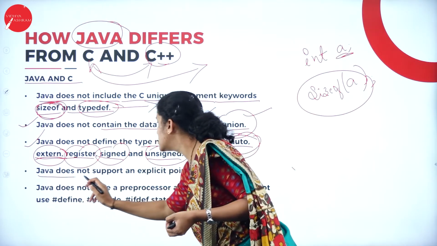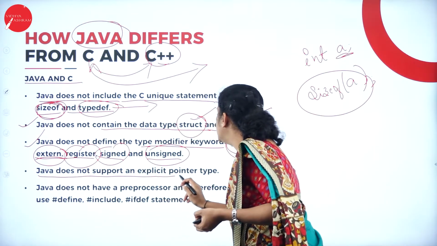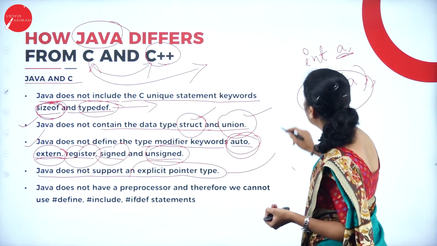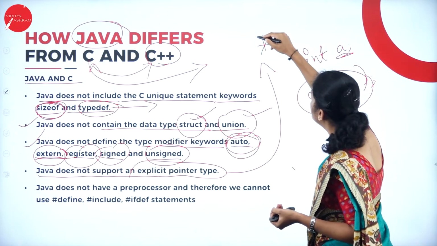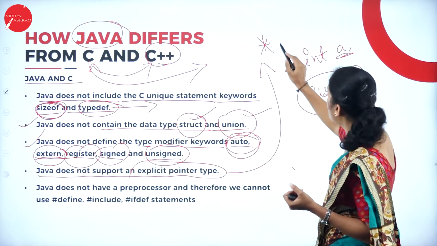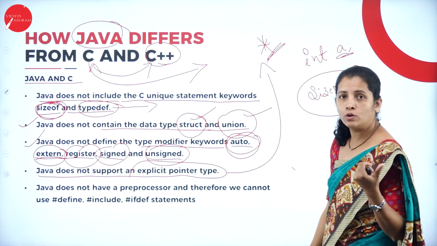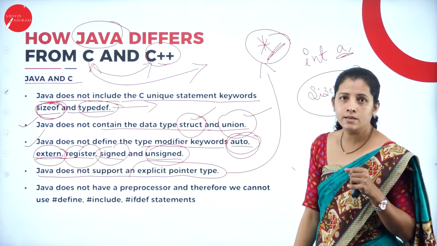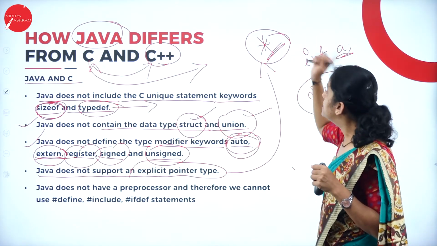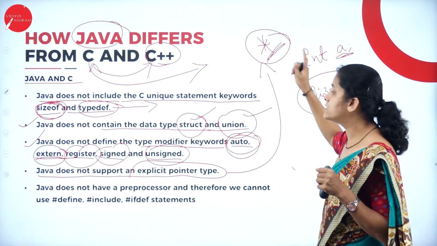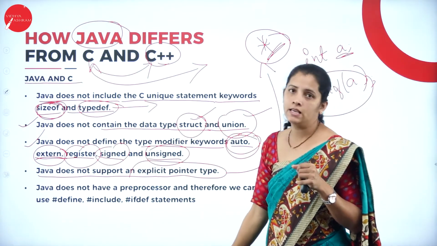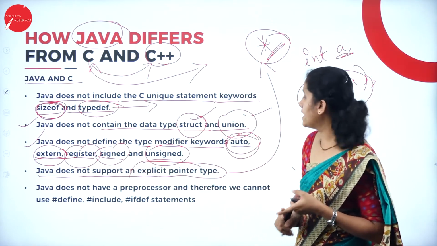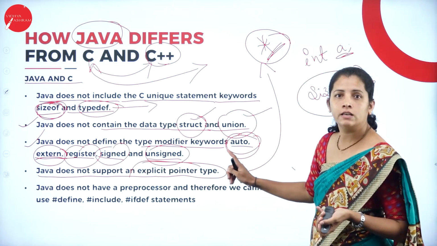Then Java does not support explicit pointer types. That means in a C program we can write a pointer with the help of the star, that is, I can specify the pointer with the help of the asterisk symbol. But this kind of representation is not supported by Java. That means Java does not support an explicit pointer type.